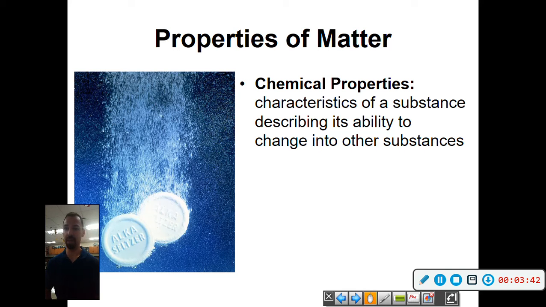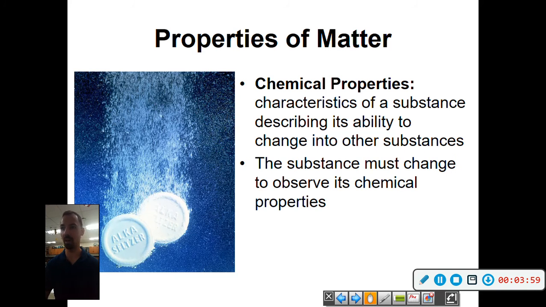It's basically making an Alka-Seltzer water in a way. There's a lot of bubbles in it. It's actually meant to settle your stomach, so it dissolves in that water to become a part of that water, so it's easy to drink. So that's a chemical change.